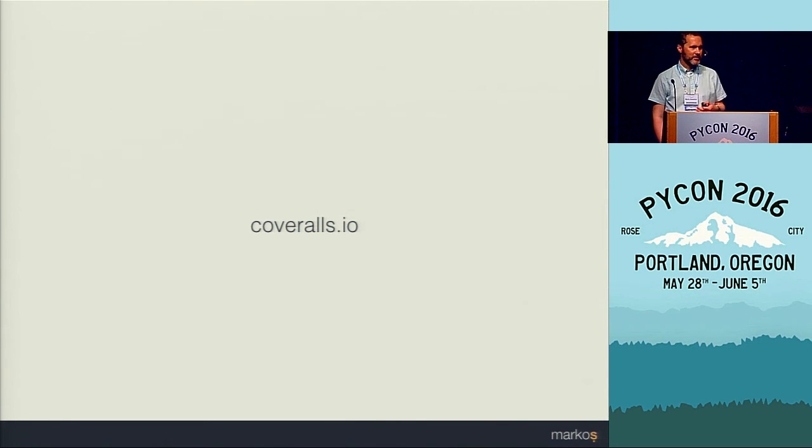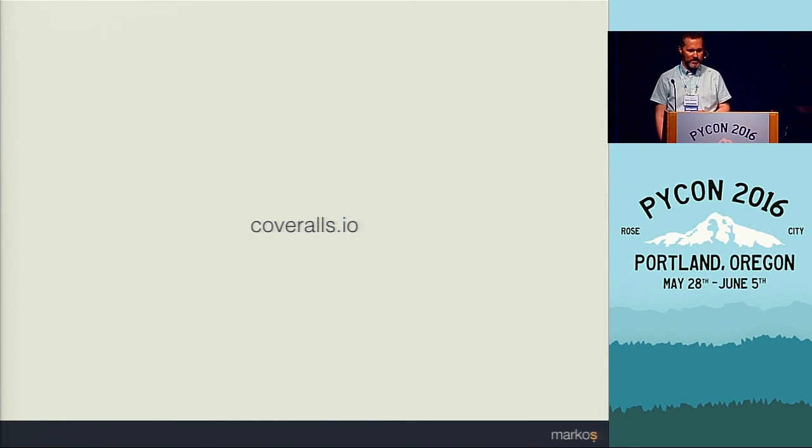And so now we're getting information about coverage locally when we run tests on our machines. But again, wouldn't it be nice if we could also show this information to developers who want to use our package and might want to know how well it is covered with tests. And we can do this with another service called coveralls.io.